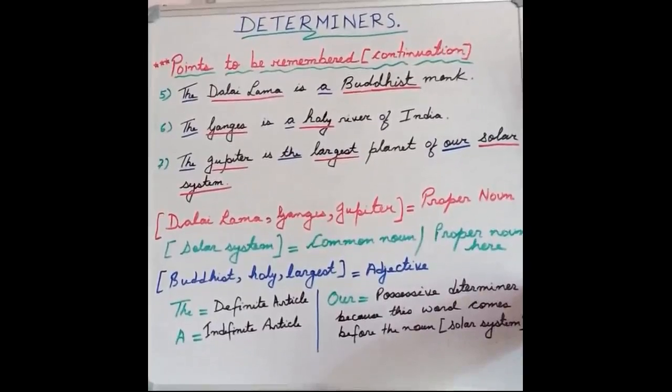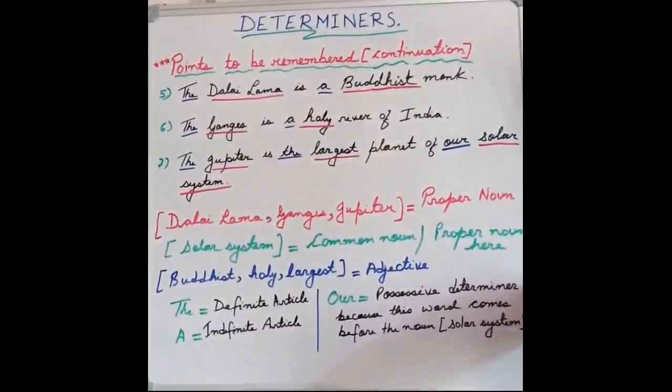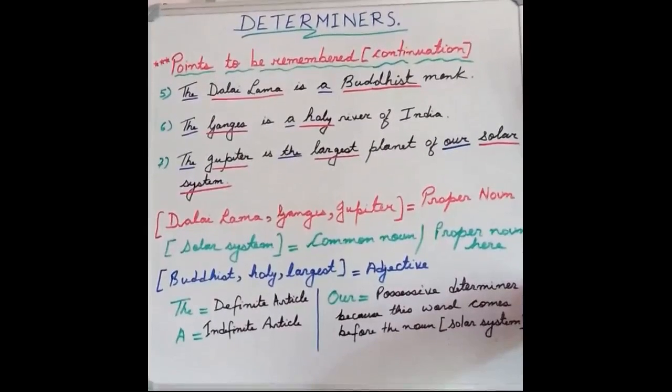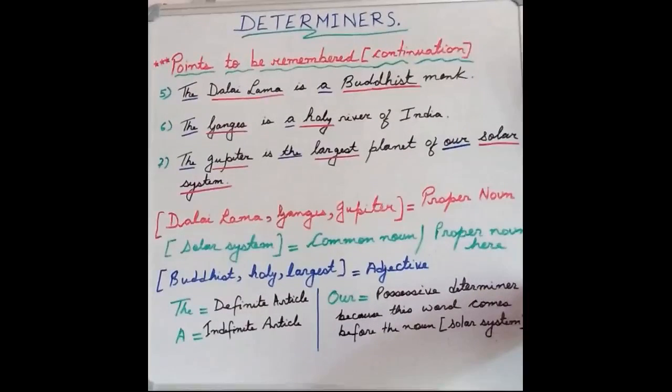But you will be surprised to know that in this single sentence we have two proper nouns. One is the Dalai Lama and one is Buddhist. But the word Buddhist here is not a noun, instead it is an adjective. Why is it an adjective? Because it comes before a common noun and a singular noun, monk.